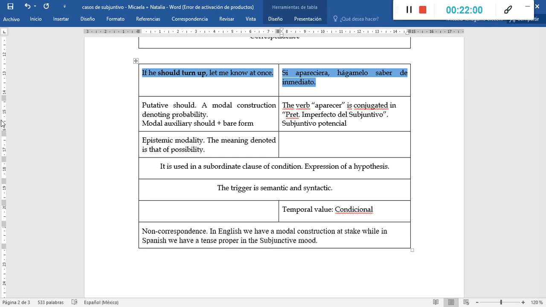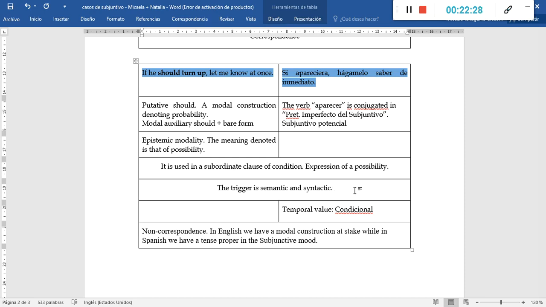We can see that in both languages, the verb phrases at stake are part of subordinate clauses of condition, because there is this expression of possibility. In this example, we can speak of the trigger being both syntactic and semantic.